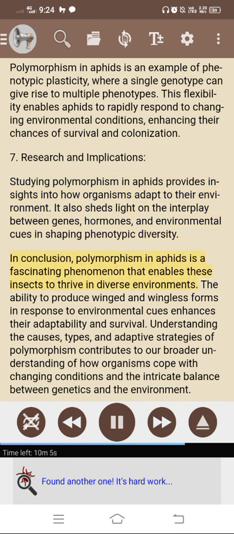In conclusion, polymorphism in aphids is a fascinating phenomenon that enables these insects to thrive in diverse environments. The ability to produce winged and wingless forms in response to environmental cues enhances their adaptability and survival. Understanding the causes, types, and adaptive strategies of polymorphism contributes to our broader understanding of how organisms cope with changing conditions and the intricate balance between genetics and the environment.